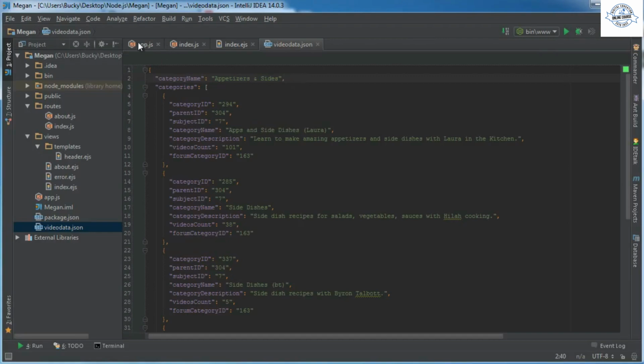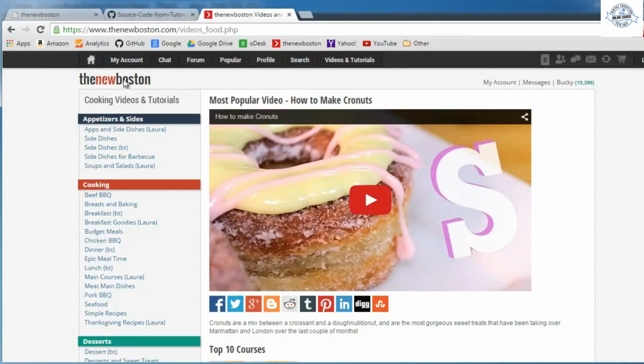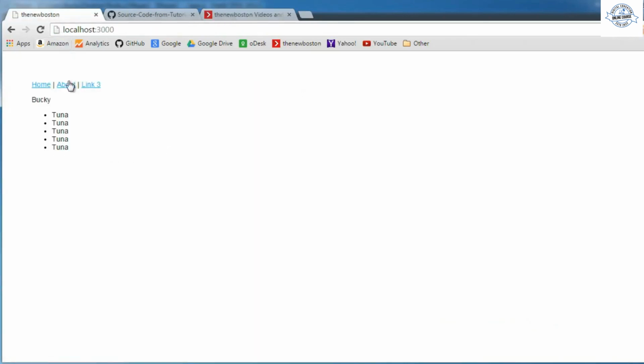All right, so in order to learn how to include JSON data or even how to use it at all, we first need to understand something called local variables. Now this is a kind of confusing name because essentially what a local variable does is it allows you to make a variable that you can use anywhere in your program. So in other words, we can make a variable right here. Actually, let me show you real quick. So what does our website look like now? All right, so this is the home page. This is the about page.